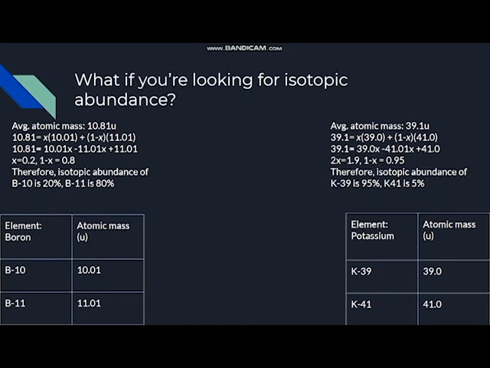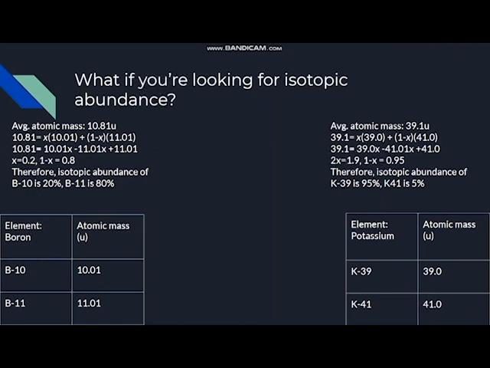So 10.81, the average atomic mass, is going to be x, which is the isotopic abundance of the first isotope, multiplied by the atomic mass of the first isotope, and then you add 1 minus x.